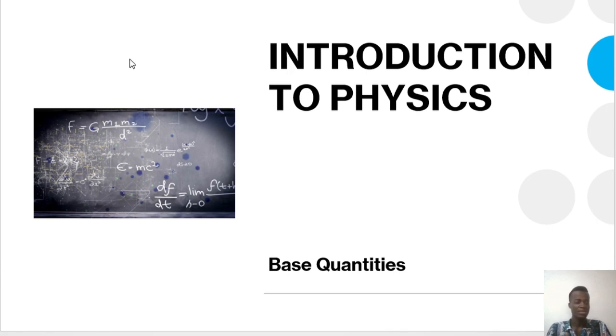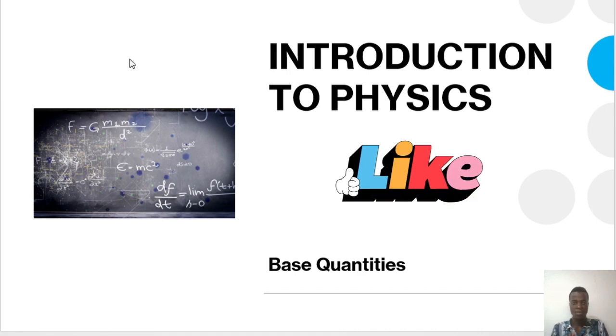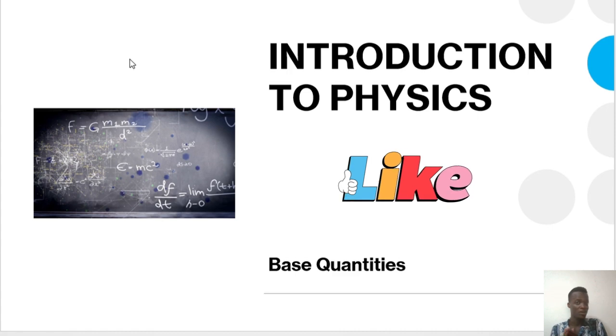When you say base quantity, it's just like when you are building a house. When you are building a house, we have a foundation, right? We have the fundamental, we have the base, something that every other thing builds up on. Everything builds on the base or the foundation. So the base quantities are also called fundamental quantities, like just the base of a building. It needs to be very strong. It's the one on which other ones are built, right? That's what base quantities are. Remember, a quantity is anything that can be measured by instrument or calculation.